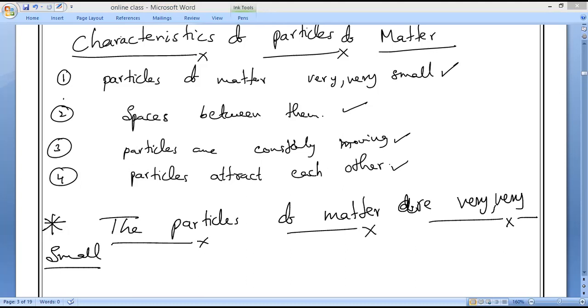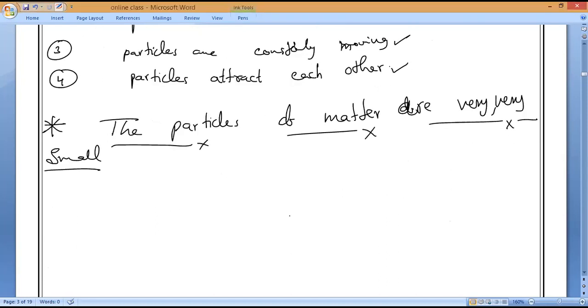How many of you remember? Potassium permanganate we dissolved, sir. We dissolved potassium permanganate in water, and slowly the water turned from transparent into purple color. Potassium permanganate is purple in color. When we dissolved the potassium permanganate solid in a liquid, the color completely changed into purple. Is it yes or no, guys? Yes, sir.